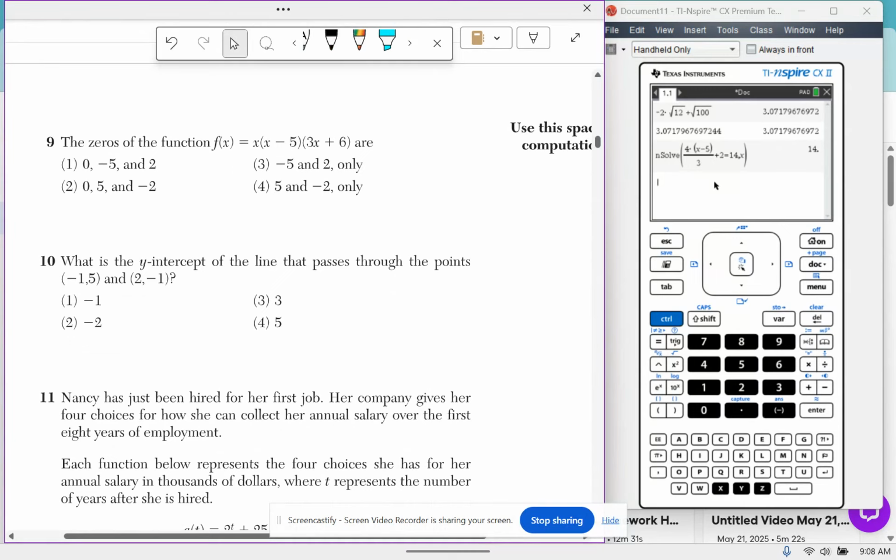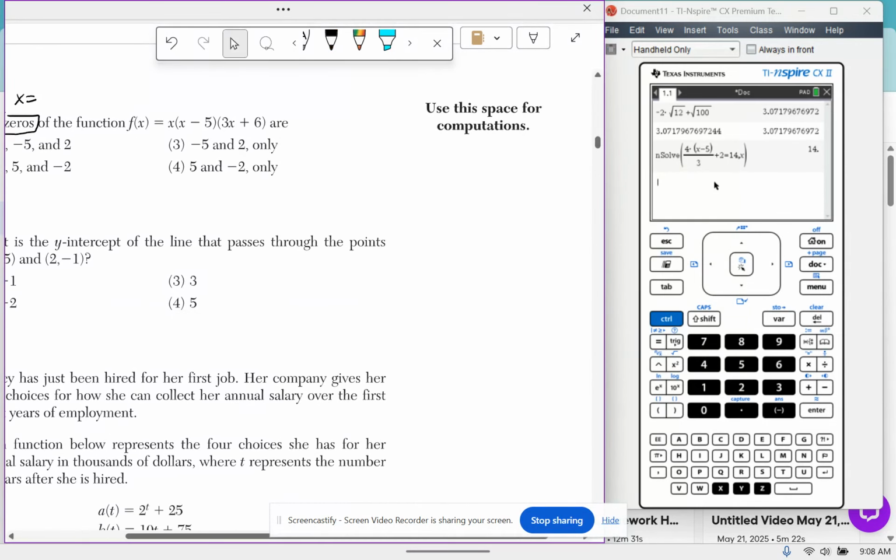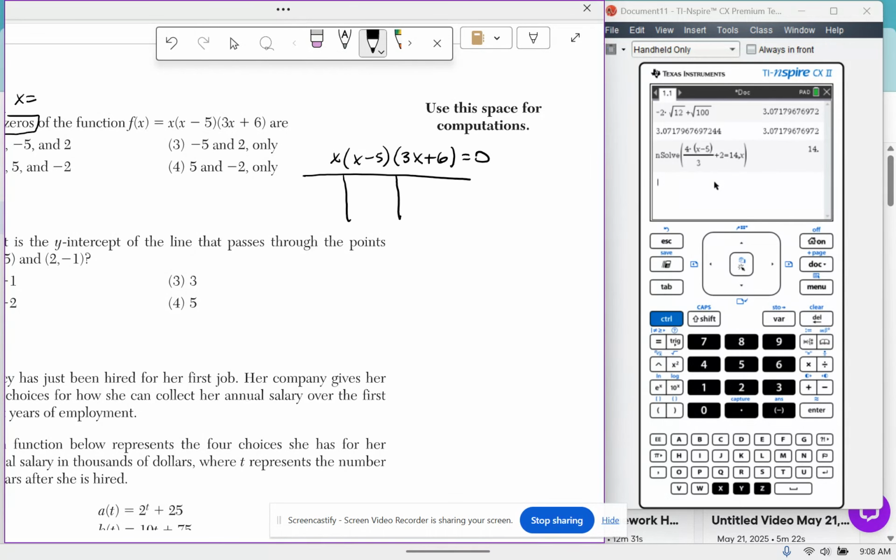Question 9. The zeros of the function f of x equals x times x minus 5 times 3x plus 6 are... So zeros are the x equals. What you're going to do for finding the zeros from the factored form is rewrite it, but set it equal to 0. Now we just split and solve. There are 3 factors, so I'll have 3 parts on my chart. I set the first factor equal to 0, the second factor equal to 0, and the third factor equal to 0. Now I solve and I get my zeros.